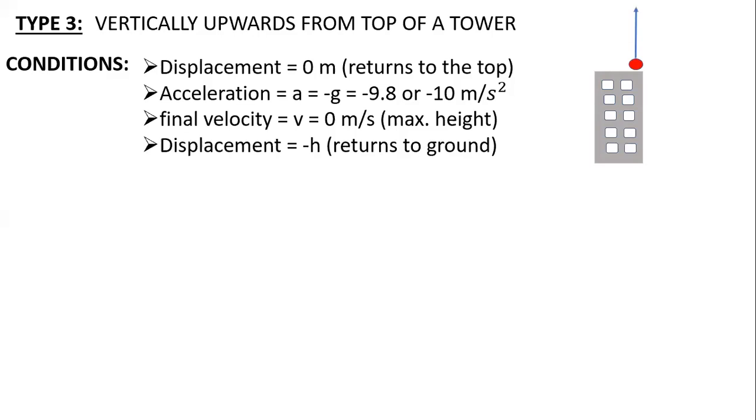When it moves up, we know the final velocity will be zero at that height. Now it is going to come down to the ground. When the ball came back to this level, the displacement was zero because it was at the same level as the initial position. But further, when it moved down,